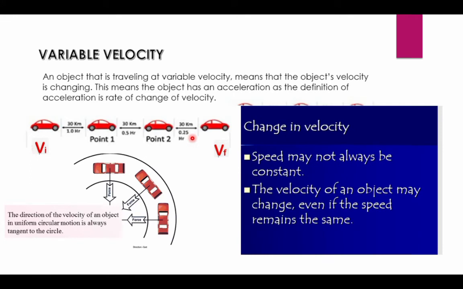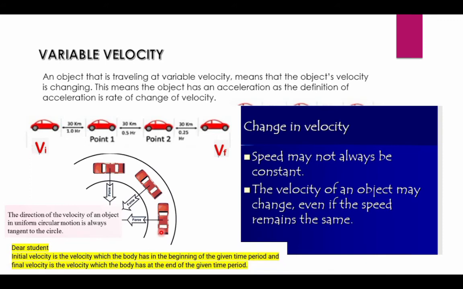In variable velocity, the change in velocity is due to two factors. First, speed may not always be constant, or the velocity of an object may change even if the speed remains the same. The second condition applies to a circular moving object.